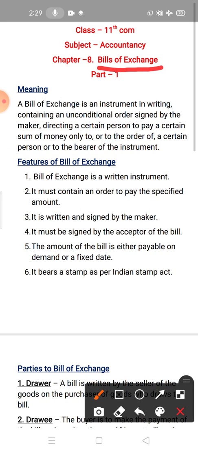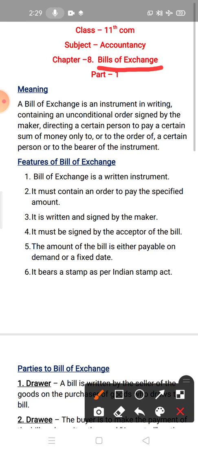Understood? Bills of exchange, this written document in which the buyer of the goods accepts all the conditions of the seller of the goods, is known as bills of exchange.